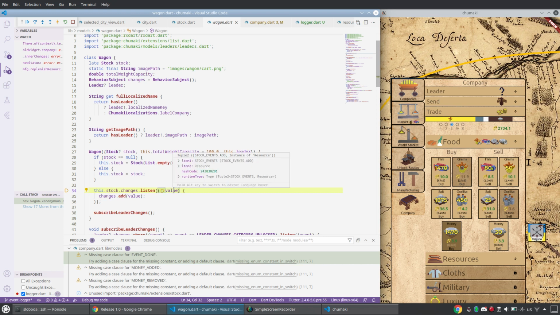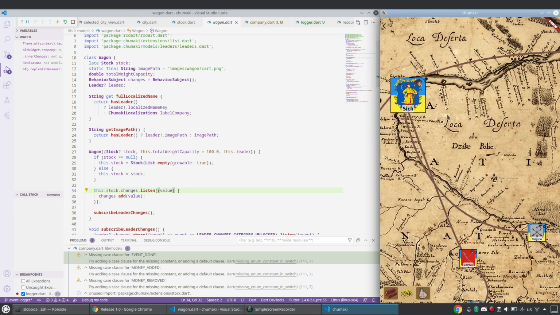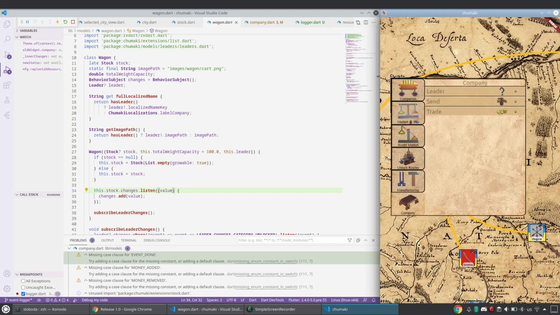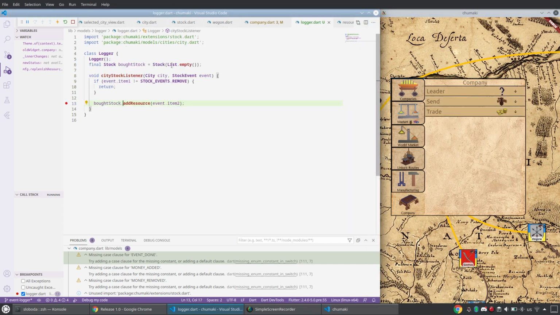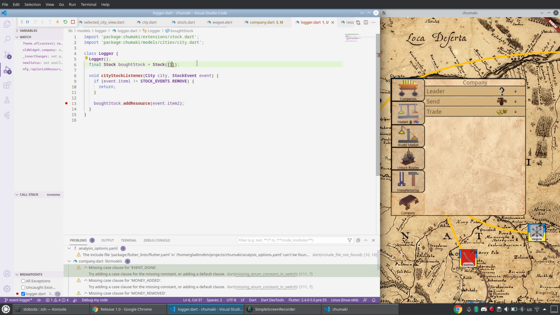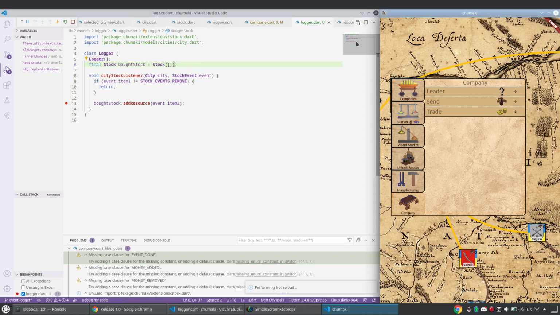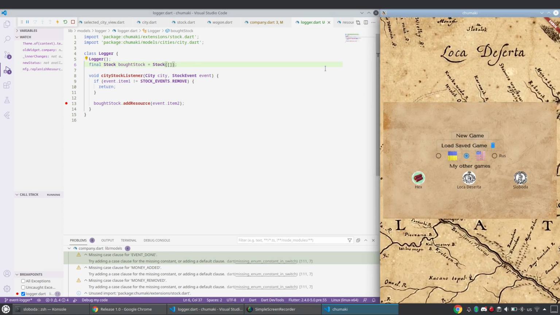What's the value? Stock events add. Okay, let me go. You see, it does not update the logger. Maybe still empty. Let's have it like this, maybe. I think it throws somewhere.